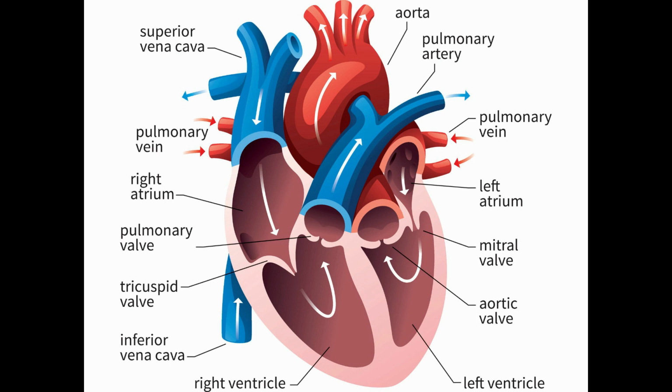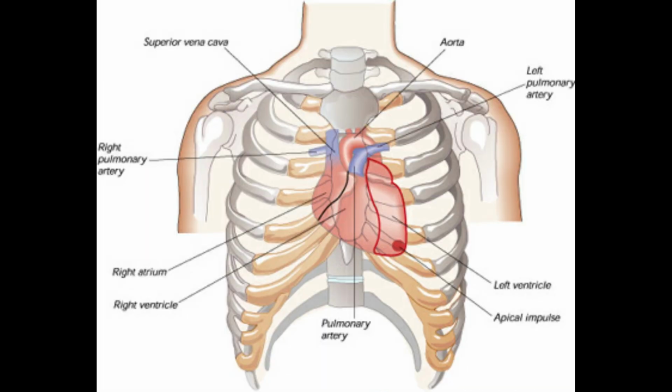It is covered with double-walled membrane called pericardium. The space between the membranes is filled with pericardial fluid. The pericardial fluid protects the heart from shock. Heart is placed inside the thoracic chamber, that is rib cage, in between the two lungs.